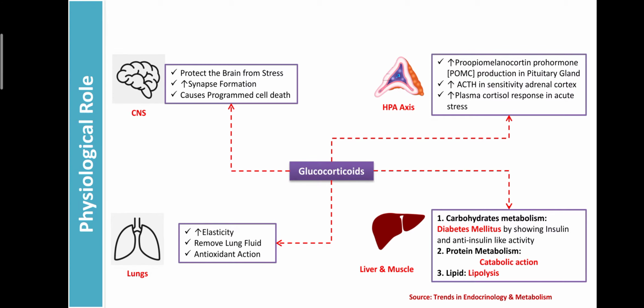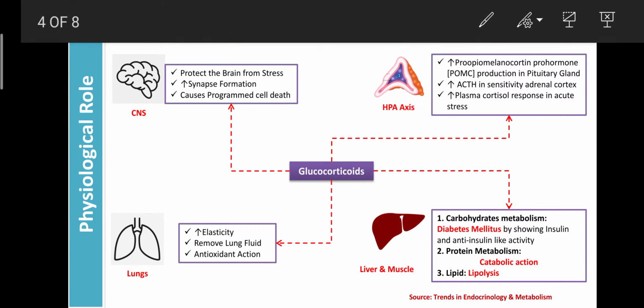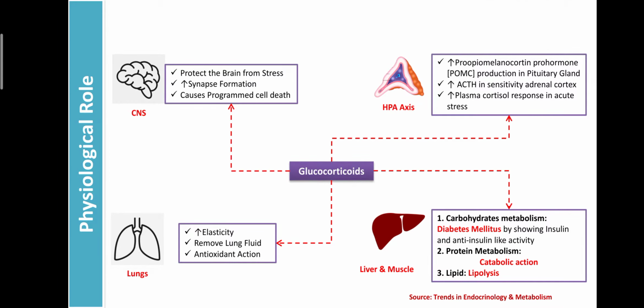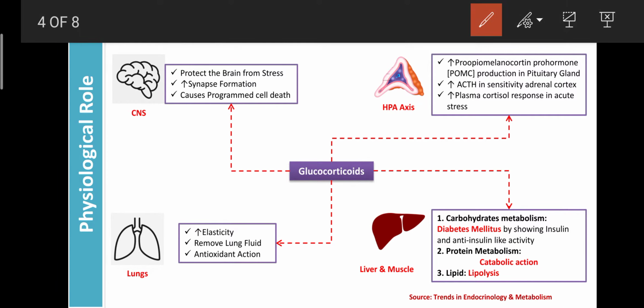Then regarding the physiological role, glucocorticoids mainly act on the HPA axis, that is the hypothalamus, pituitary gland, adrenal axis, through which they can enhance the formation of the proopiomelanocortin prohormone from the pituitary gland. It is also denoted as POMC.